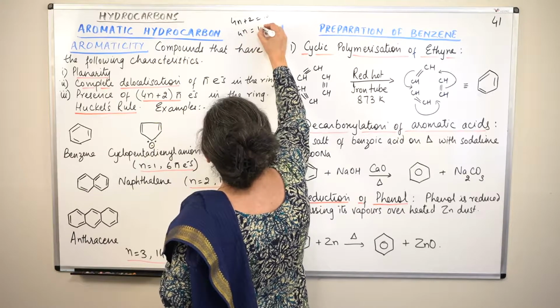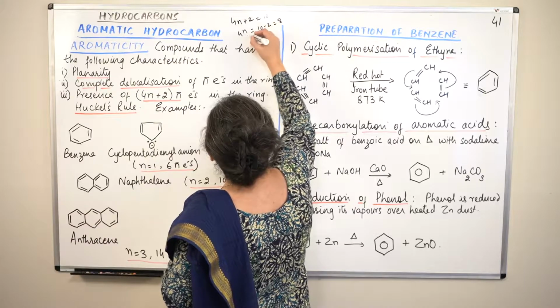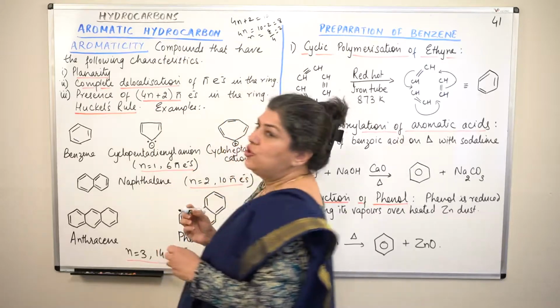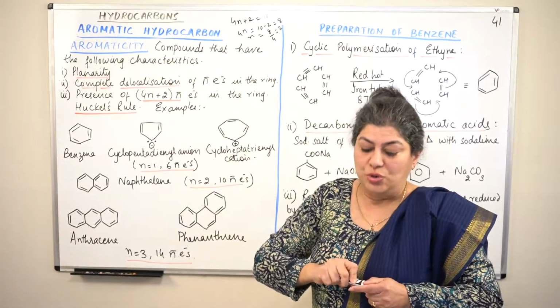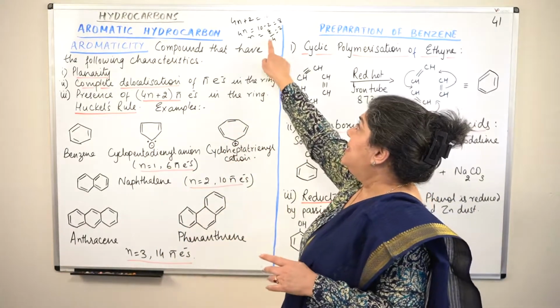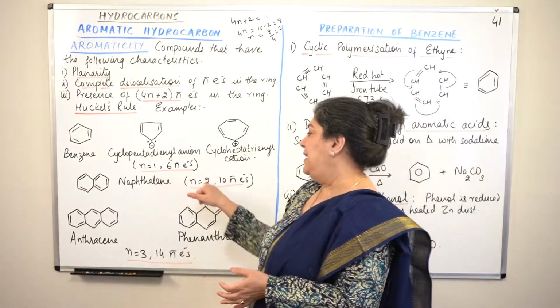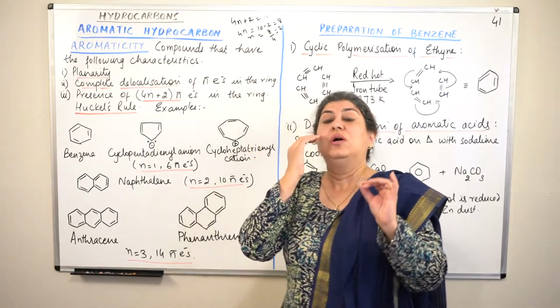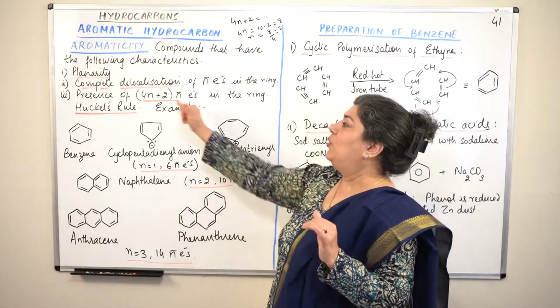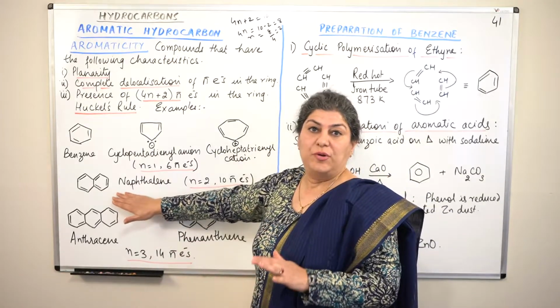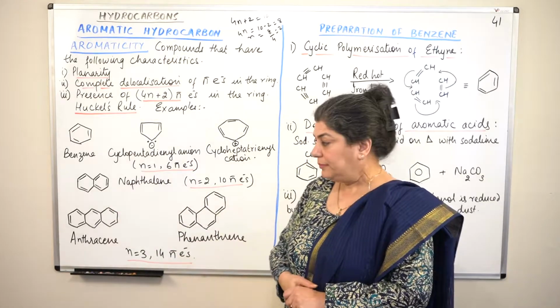4n would be equal to 10 minus 2, which is equal to 8, and n would be 8 upon 4, which is equal to 2, which is a whole number. So, which shows that yes, since it is a whole number, it has a proper value of n. The 10 pi electrons also follow Huckel's rule. Therefore, naphthalene is an aromatic hydrocarbon.